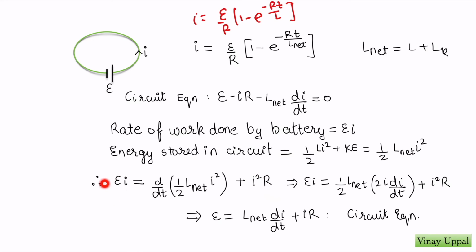So the rate at which energy is being supplied by the battery is the rate at which energy is increasing in the circuit, and the rest is being lost as heat. And if I just quickly differentiate I squared, I'll have 2I di by dt, and then just divide by I on both sides, and you will get back your circuit equation. So this is a very logical proof for the circuit equation, where we see that inductance has to be replaced by L net.